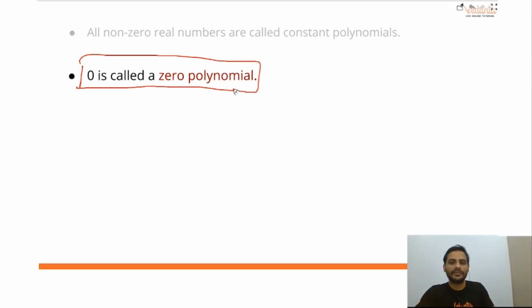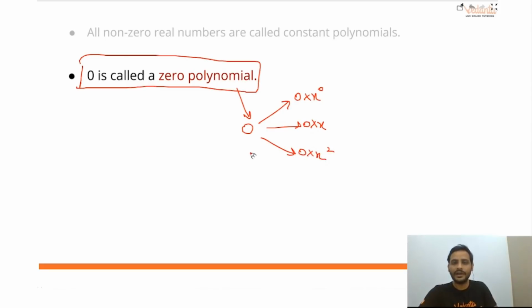So sir, if you are saying 0 is a zero polynomial, still okay, you have named it differently, but my answer is not there, sir. If you write 0, what should I call it? 0 into x raised to the power 0, or 0 into x, or 0 into x square, or 0 into x cube, or 0 into x raised to the power 10, or 0 into x raised to the power 100.